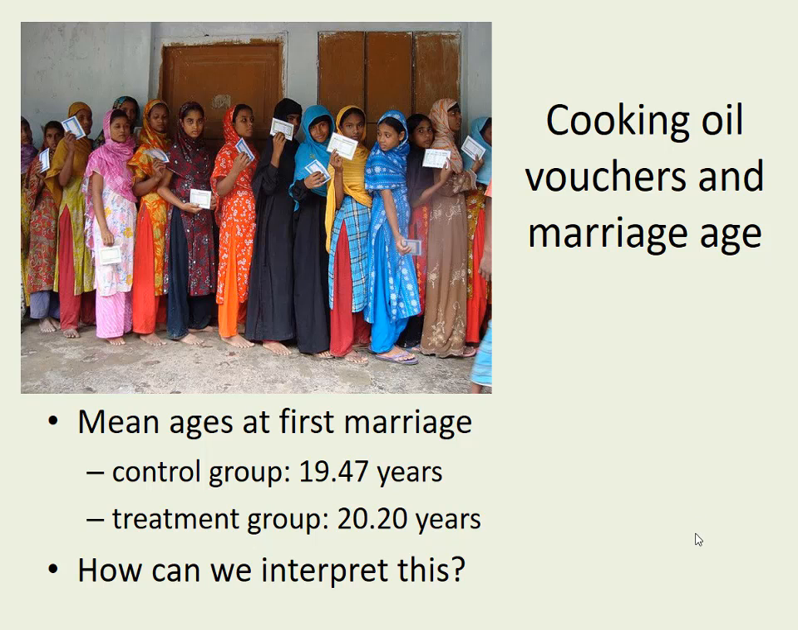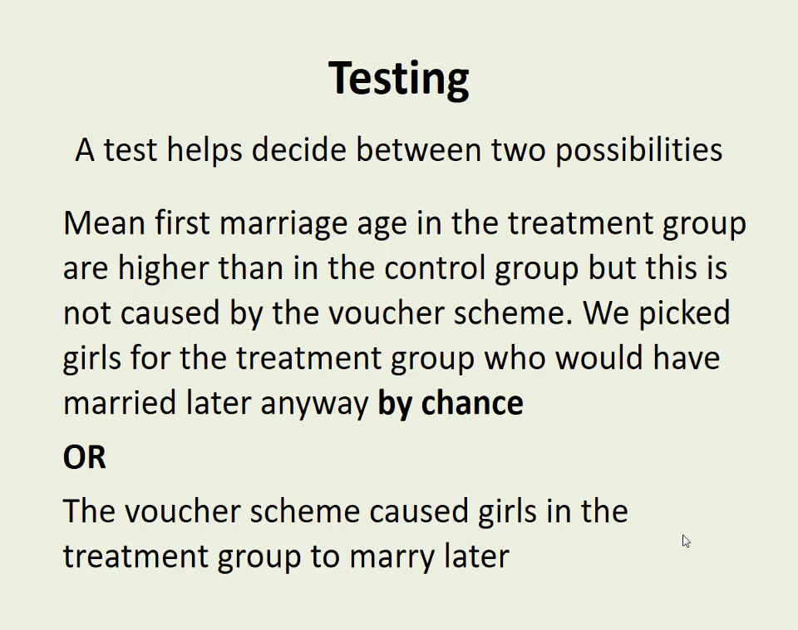Well, a test will help you decide between these two possibilities. It could be that the mean first marriage age in the treatment group was indeed higher than the control group. What it can't do is test for measurement error. In other words, that the girls were not telling the truth about being married, or when they got married, or they forgot. So it can't tell you those measurement things.